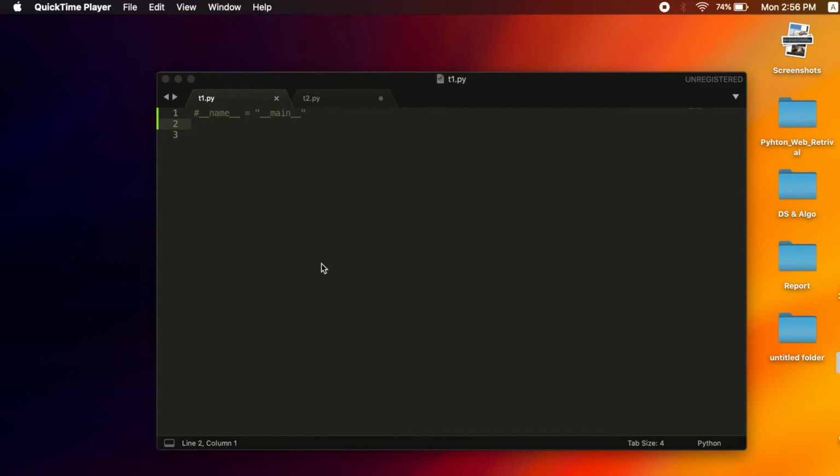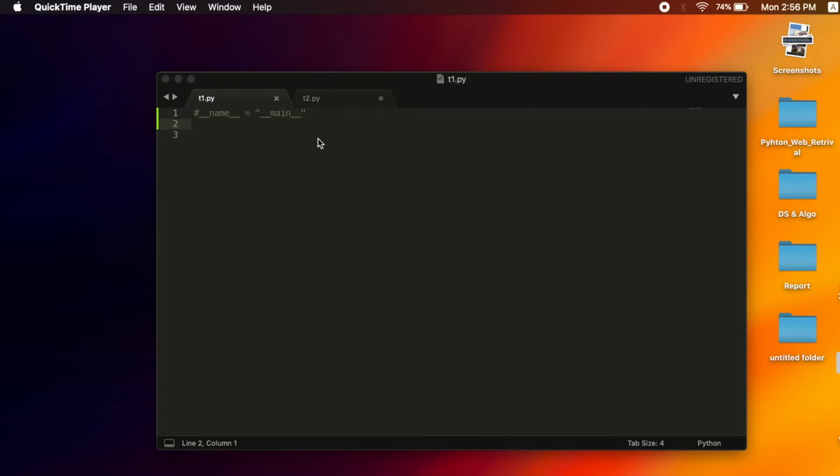If you have started studying Python, you might have come across this statement, if __name__ == "__main__". You might have wondered what exactly it is and how exactly it works. So let me explain how it works.